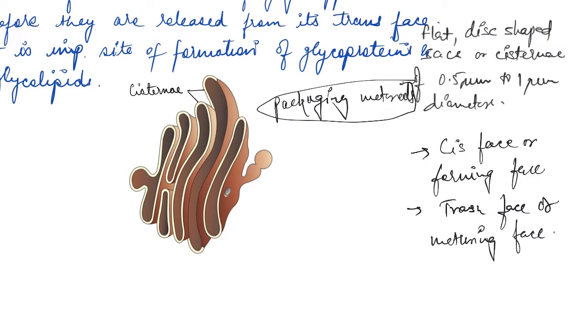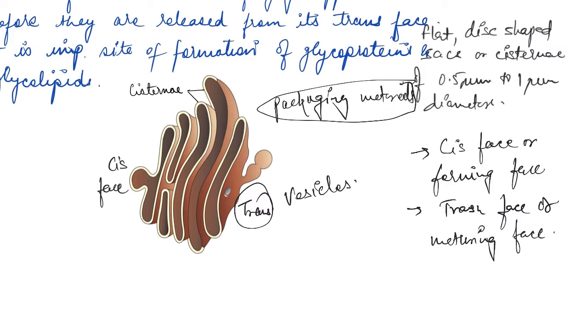These materials to be packaged are in the form of vesicles from the endoplasmic reticulum, which fuse with the cis face. Remember, say this is the cis face. So the materials which are to be packaged fuse with the cis face of the Golgi apparatus, and they move towards, say, this is the trans face, the other face. They move towards the trans face, which is the maturing face.